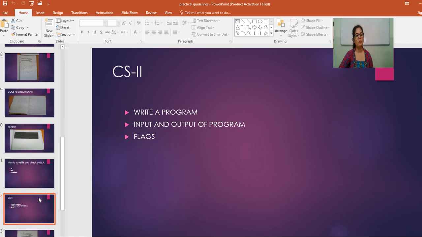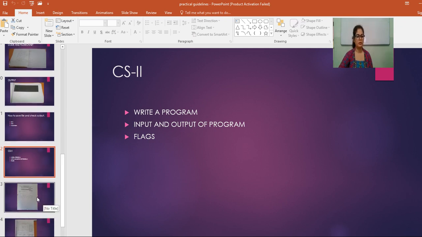Now in case of CS2, every program you have to write in your file must be handwritten. So in case of CS2, you do not have to attach any printout or any snapshot. Everything will be handwritten. In case of CS2, you have programs of 8085. So how you have to prepare the journal for CS2? You have to write your programs of 8085, then you have to write the input and output of the program, and then flags of that program. Now I will show you how you have to prepare the journal for CS2.